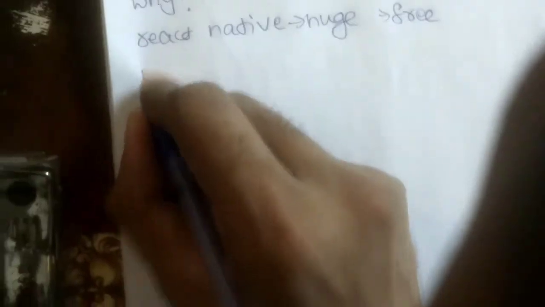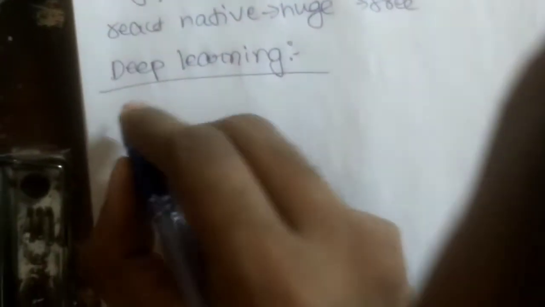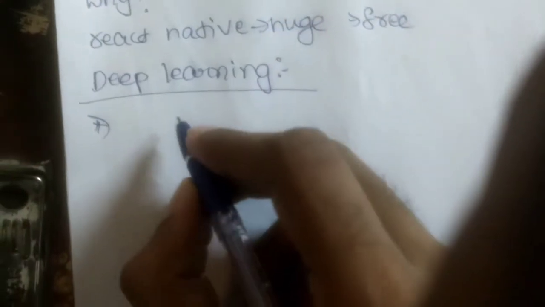So let us go to this concept, guys. It is the first tutorial, so let us start. What is deep learning? What most of you may think is: what is deep learning and how is it useful to us? Let us see. And what are the problems solved by deep learning?